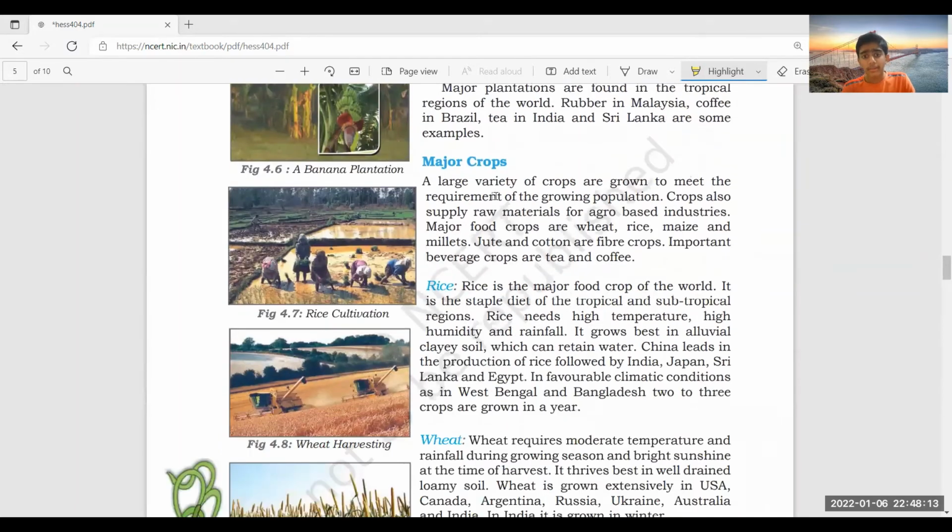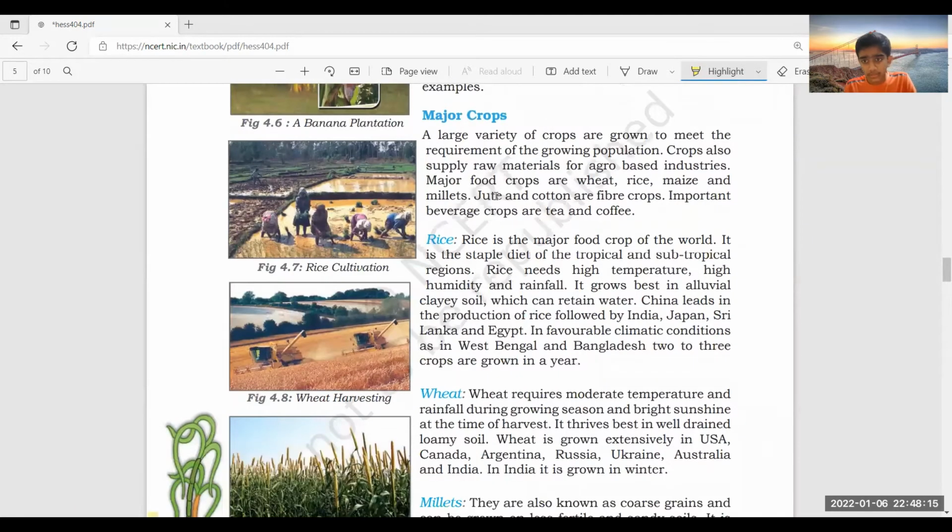Now, when we talk about major crops, rice is the major food crop. It is grown in tropical and subtropical regions. Even India is a nice producer of it, but China leads the production table of rice, followed by India, Japan, and Sri Lanka. In favorable climatic conditions, as in West Bengal and Bangladesh, 2 to 3 crops are grown in a year. Very important point, you may get it as an objective question.